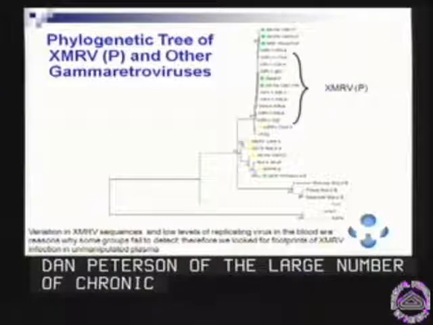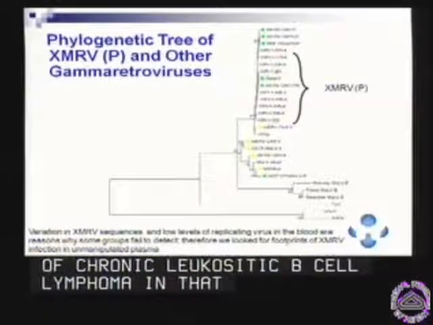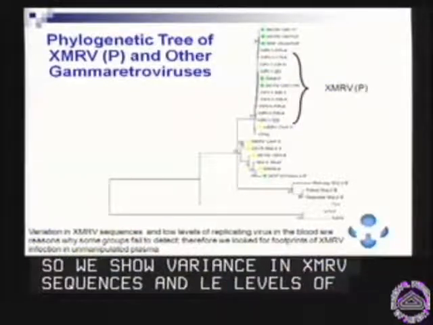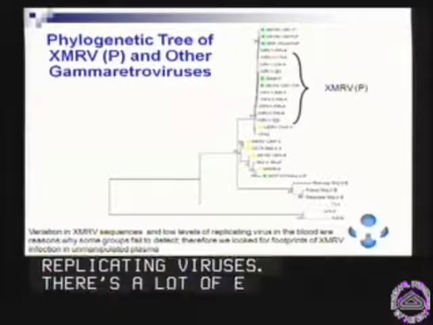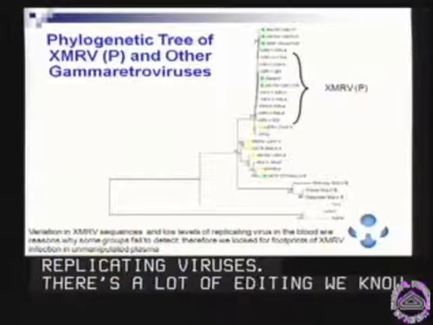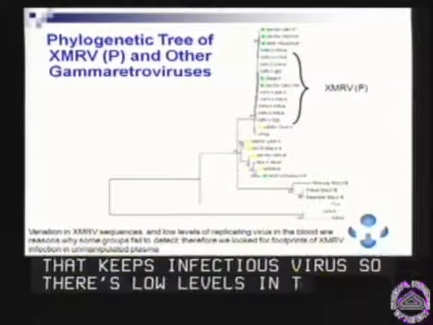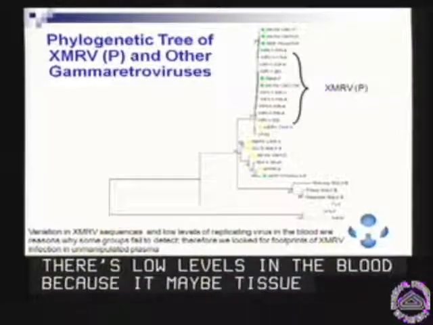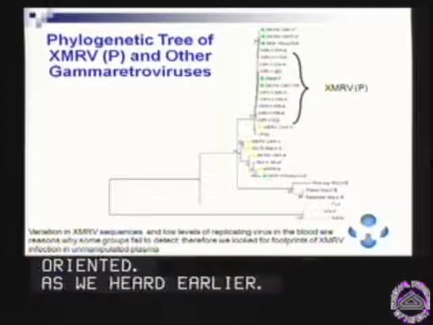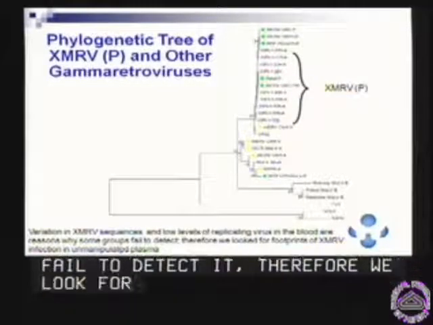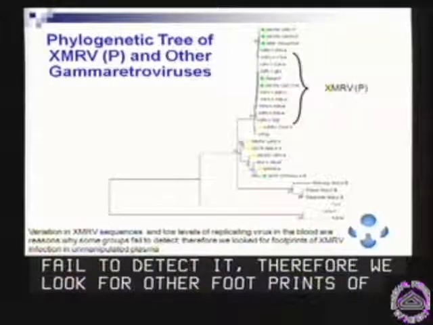So we show variation in XMRV sequences and then low levels of the replicating virus, which I won't be able to show you. There's a lot of APOBEC editing, we know, that actually keeps infectious virus. So there are only low levels of replicating virus in the blood, and low levels because it may be tissue-oriented, as we heard earlier. Those are some of the reasons why groups may fail to detect it. Therefore, we look for other footprints of XMRV infection in unmanipulated plasma. So the first